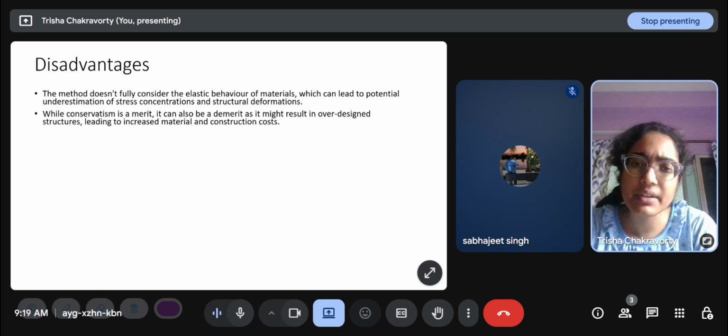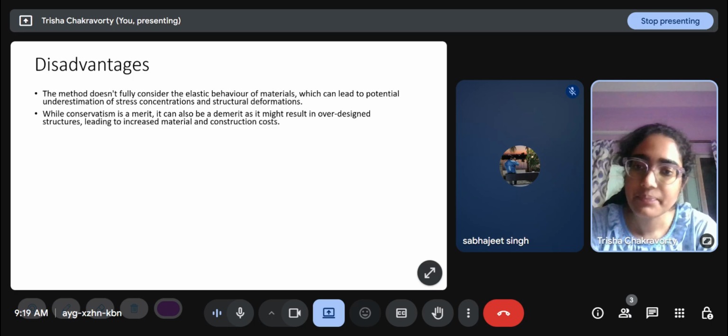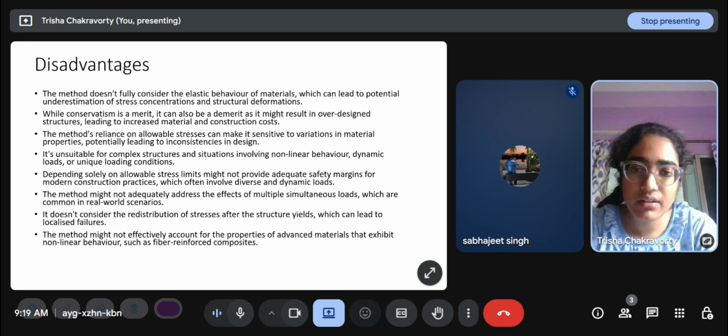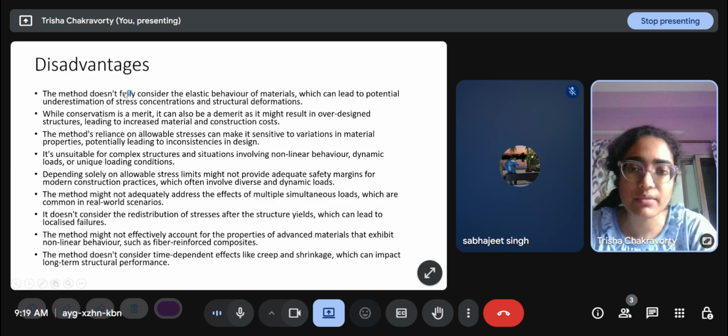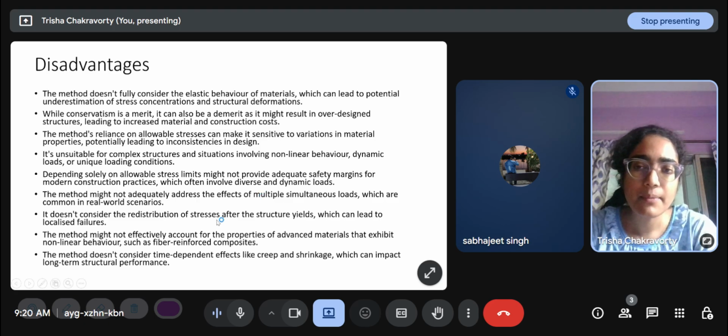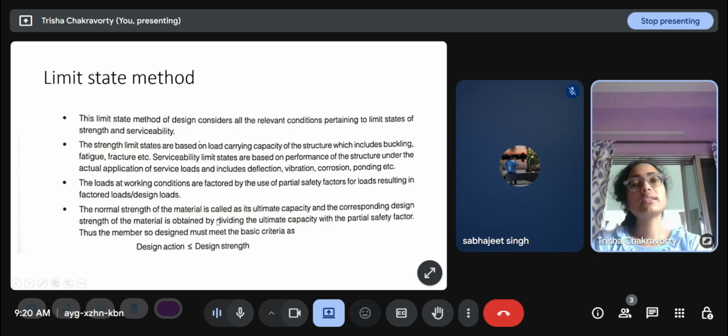While conservatism is a merit, it can also be a demerit, as it might result in over designed structures, leading to increased material and construction costs. The method's reliance on allowable stresses can make it sensitive to variations in material properties. So all of these make it unsuitable for complex structures and situations involving nonlinear behavior, dynamic loads, unique loading conditions, and so on. The limit state method, on the other hand, considers all the relevant conditions.